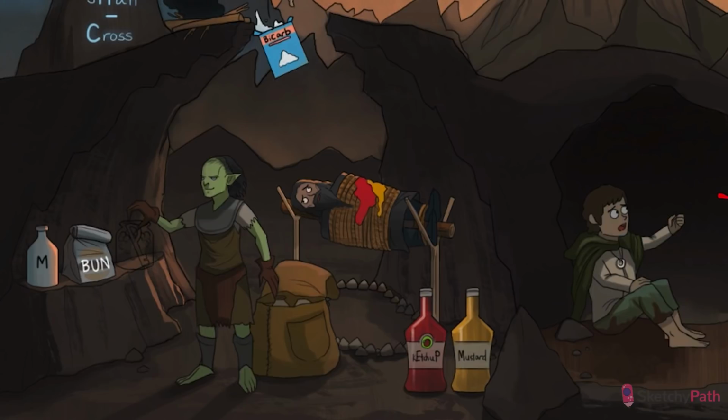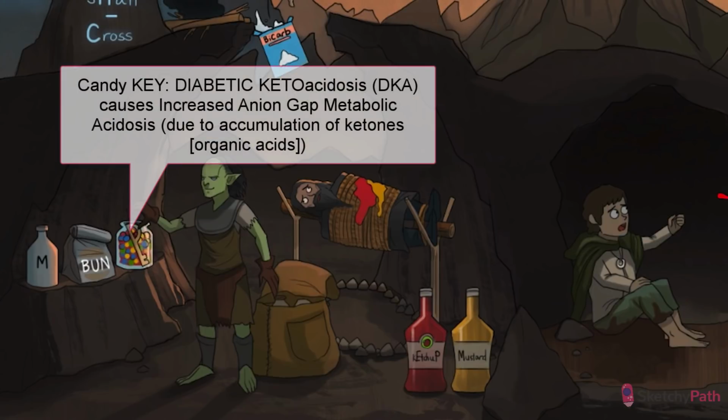The D in MUDPILES is for diabetic ketoacidosis, or DKA, symbolized by a locked candy jar that can only be accessed with a delicious candy key. A ketone key, if you will. DKA is an acute complication of type 1 diabetes.